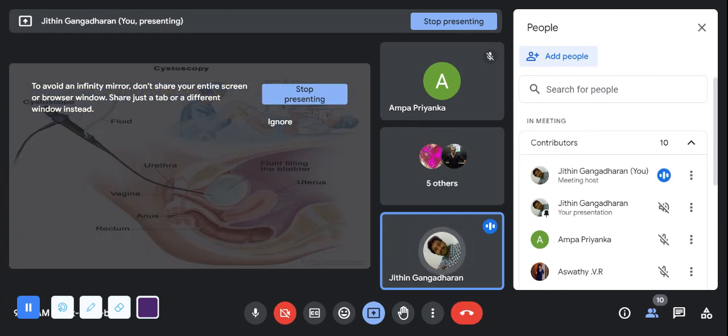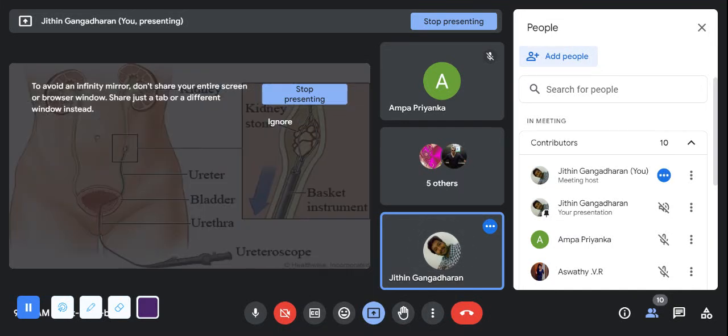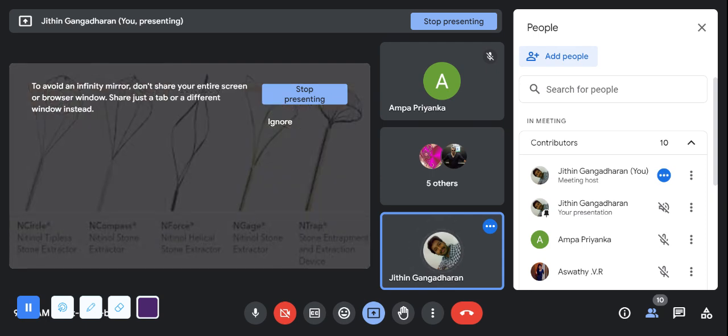Now, how is the cystoscopy done? In the cystoscopy, it is inserted through the urethra and we'll check in the urinary bladder. Okay, that is the cystoscopy. Like the ureteroscope. See, if it is in the lower tract, we'll just take a cystoscope and a basket instrument. You can see in the picture how the ureteroscope is taking out the kidney stone. Okay, see, these are the varieties of baskets. Don't need to understand all those things.